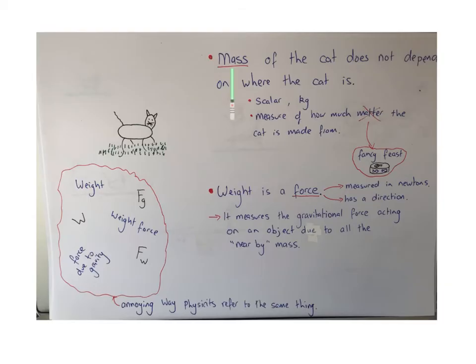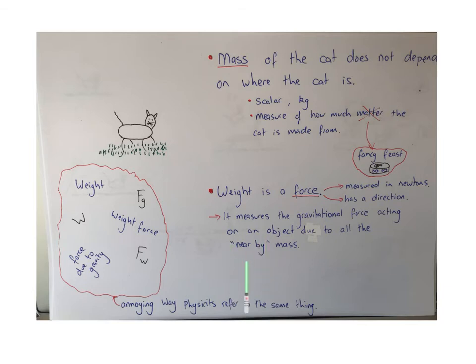So going back to mass, the mass of the cat does not depend on where the cat is or what the cat's doing. It's a scalar quantity, it doesn't have a direction, and it's measured in kilos. We can think of it as a measure of how much matter, or fancy feast, the cat is made of. However, weight is different to a physicist. It is a force. That means it's measured in newtons and it has a direction. So it measures the gravitational force acting on an object due to all the nearby mass.